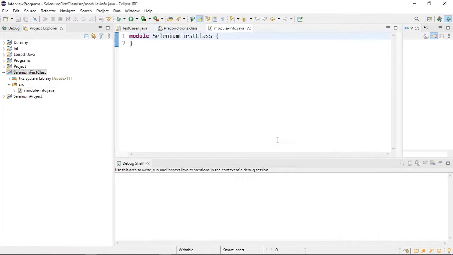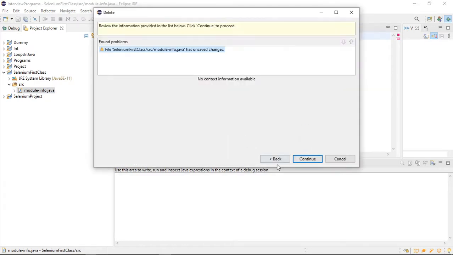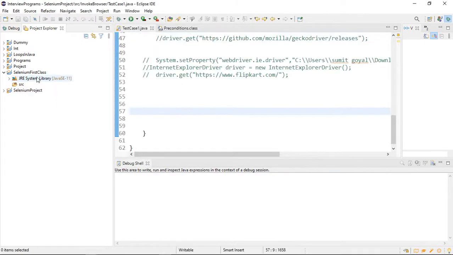And you can click no. By default it will give you one file, which is not required for me, so I will delete the file. Click on continue, so it will delete the file, right?